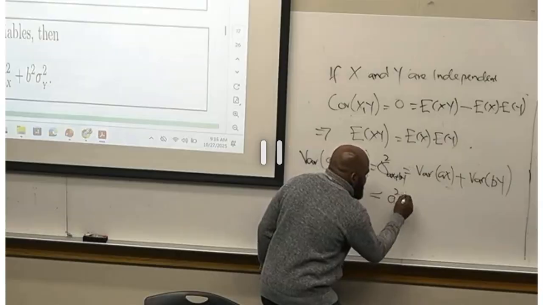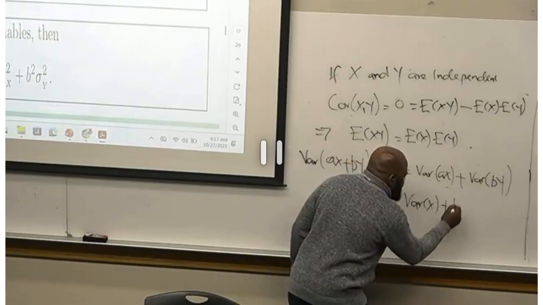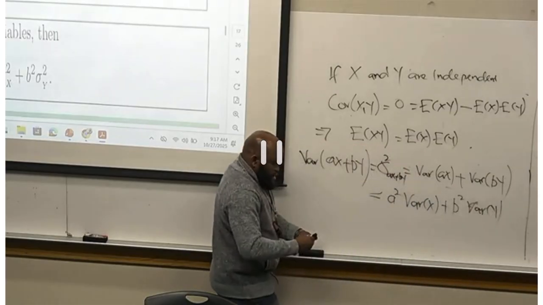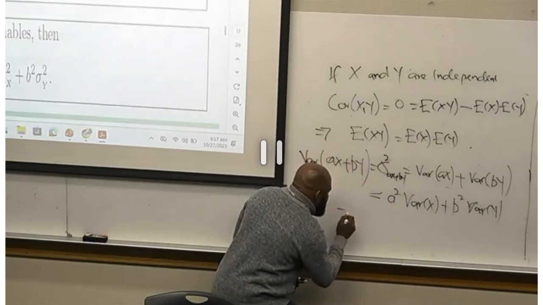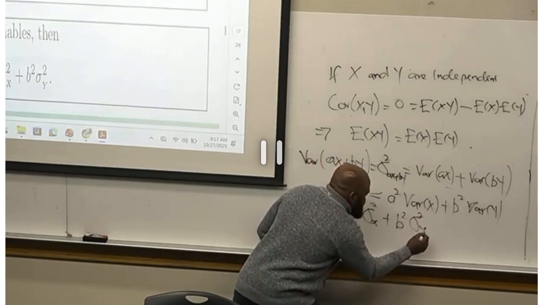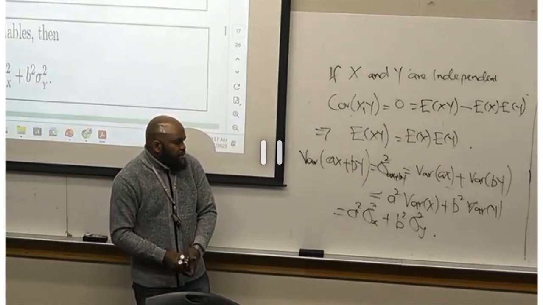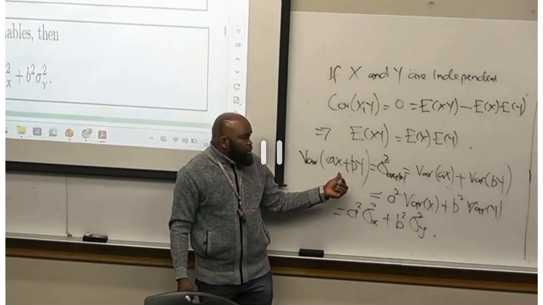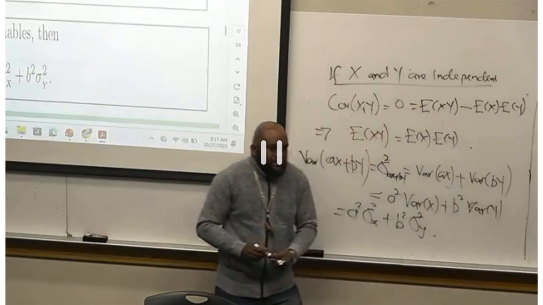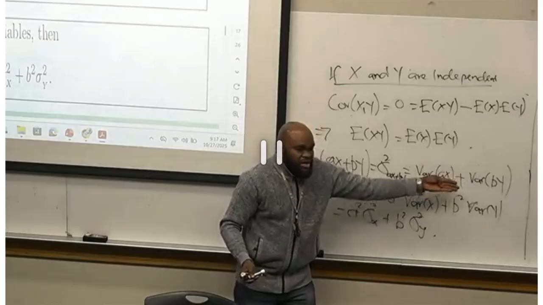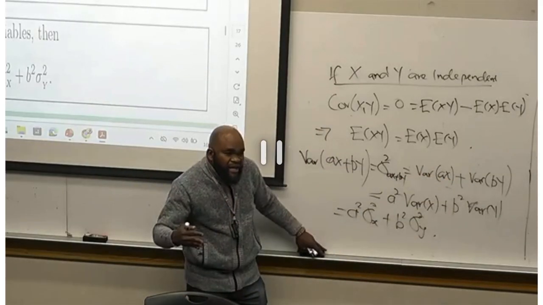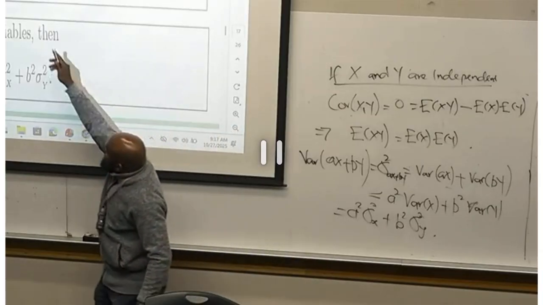I'm actually going to have a squared variance of X, b squared variance of Y. If I want to rewrite that, it's a squared sigma squared X plus b squared sigma squared Y. So this occurs because we said x and y are independent. You can see there's no covariance. We only have variance of that. When x and y are independent, that is exactly what I'm trying to say here.